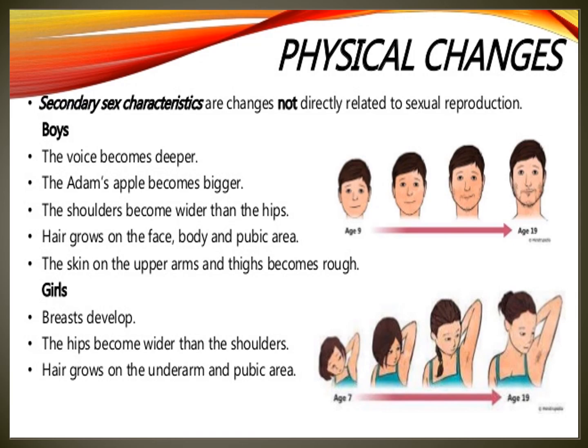In males, the testes become mature and start producing testosterone. They also start releasing sperm.